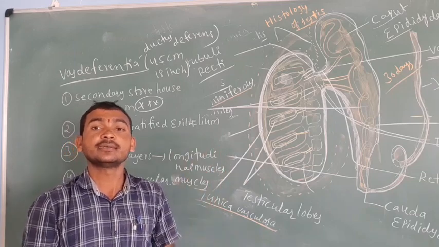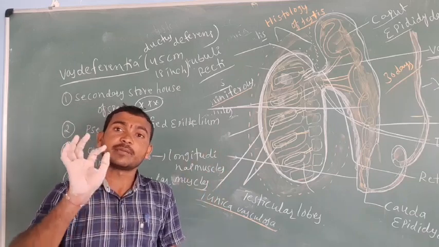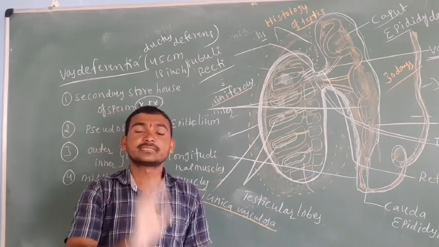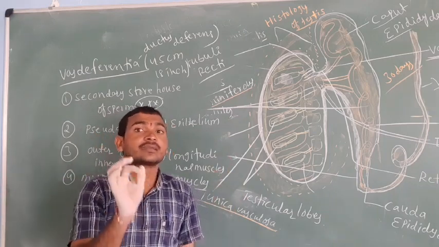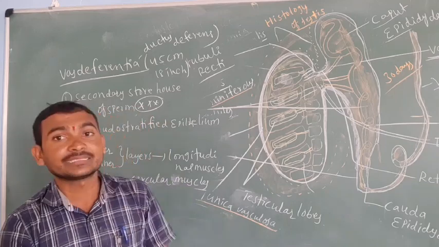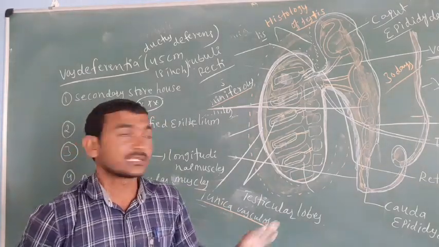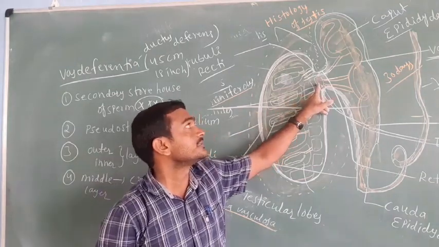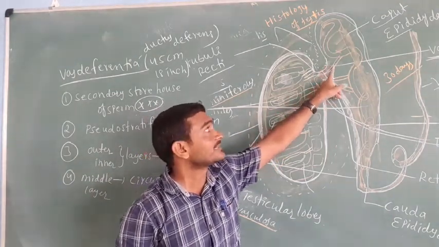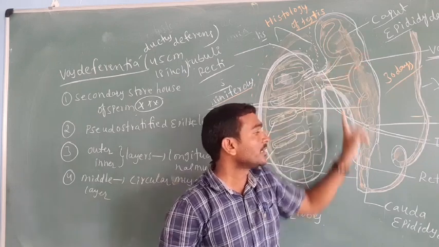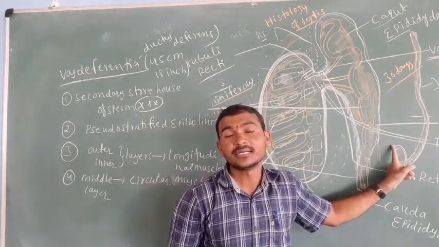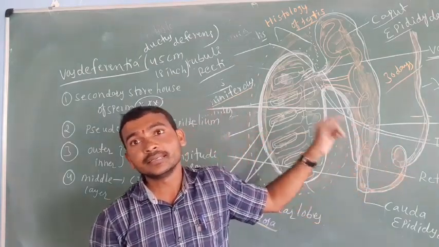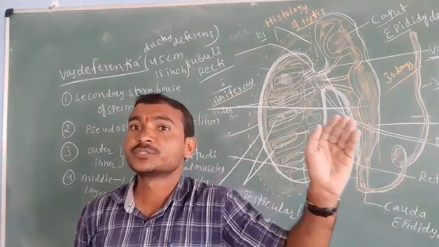Two minutes again. In the male reproductive system, the primary sex organ is the testis, we completed. The secondary sex organs are the accessory ducts: seminiferous tubules, rete testis, tubuli recti, vasa efferentia, epididymis, vas deferens. These are secondary sex organs, indirectly involved in the production of sperm.